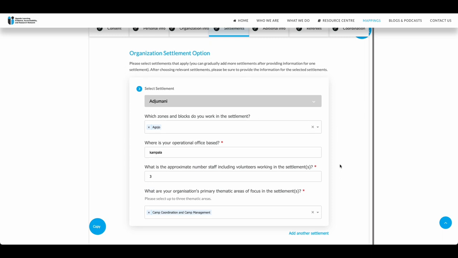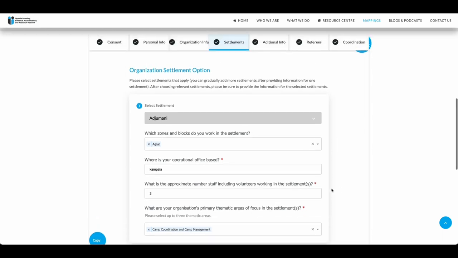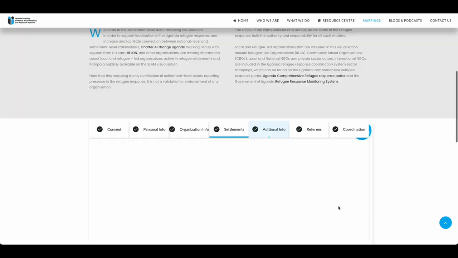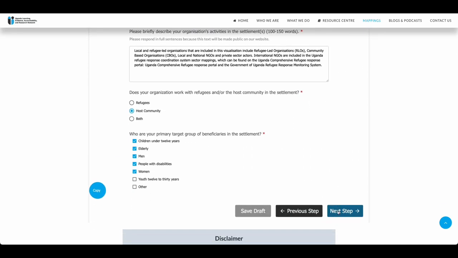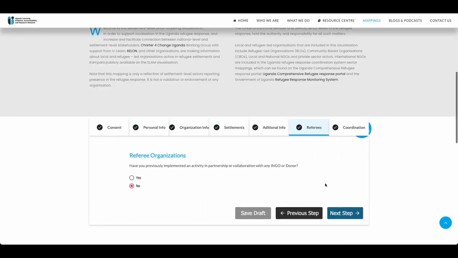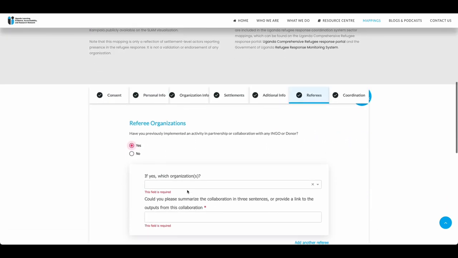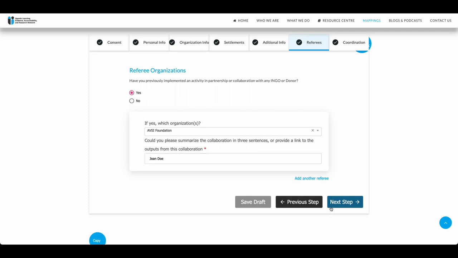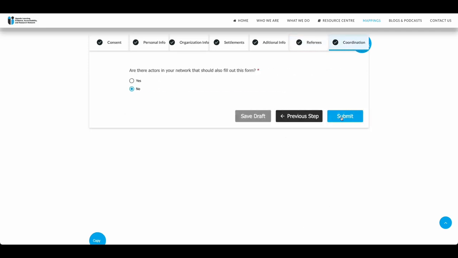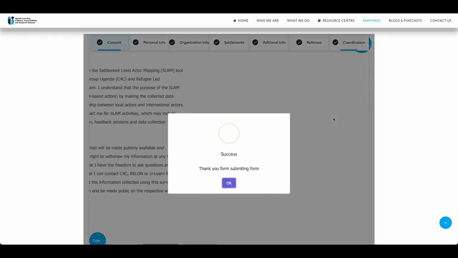Your submission will be reviewed before being published to the tool. And if further information is needed, our team will contact you to make sure that they receive that information. You can submit information for your organization or that of another organization if you have their details. Notifications as emails will be sent out to you, the user, at every stage of the review.